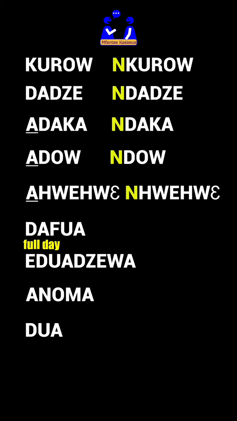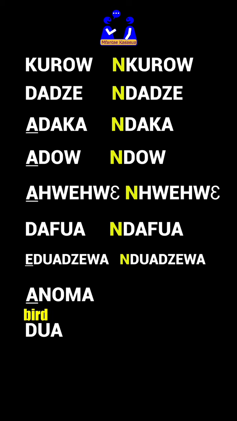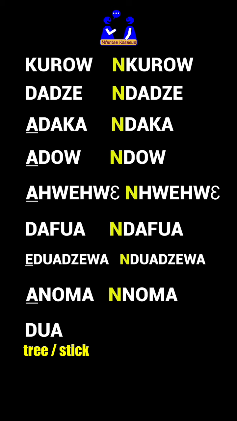Defua, plural will be ndefua. Eduazewa, plural will be nduazewa. Anoma, plural will be nnoma. And lastly, dua, plural will be ndua.